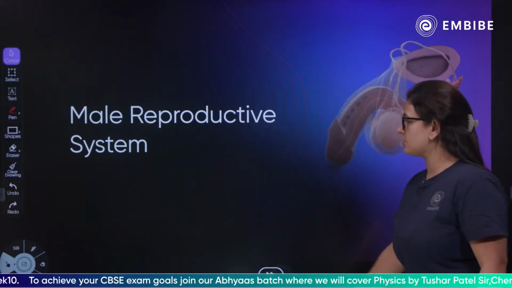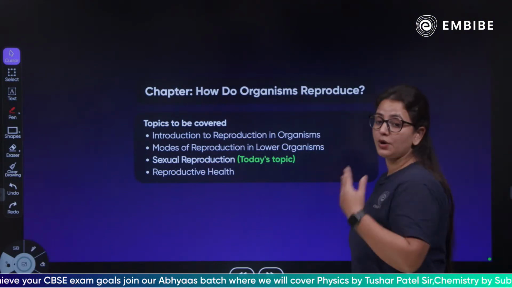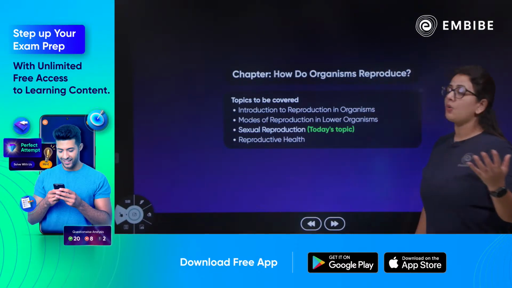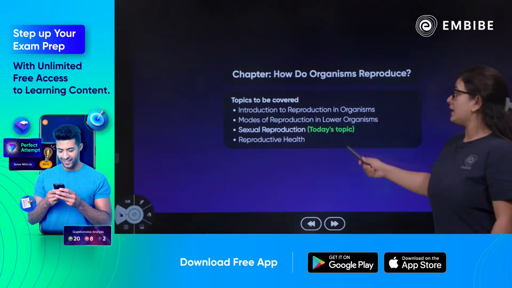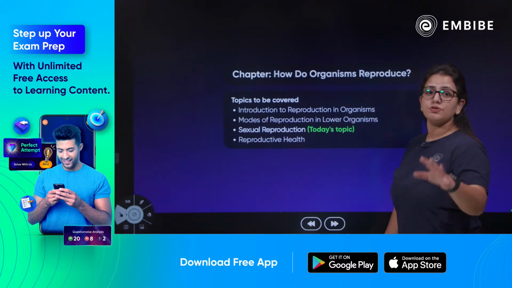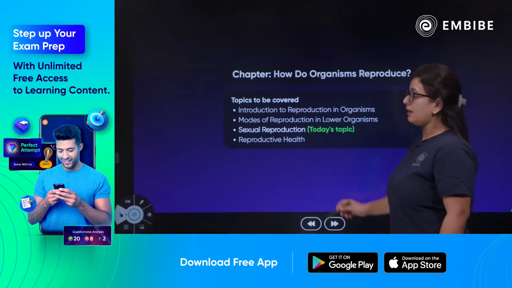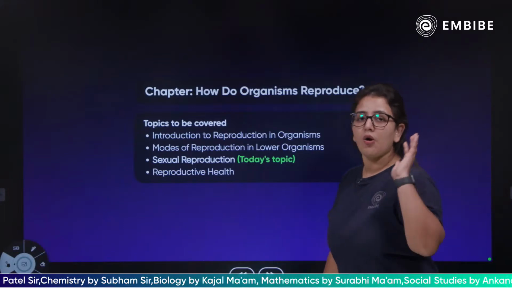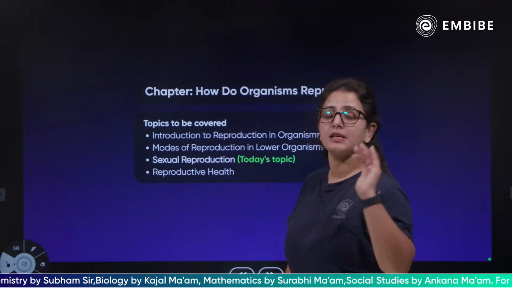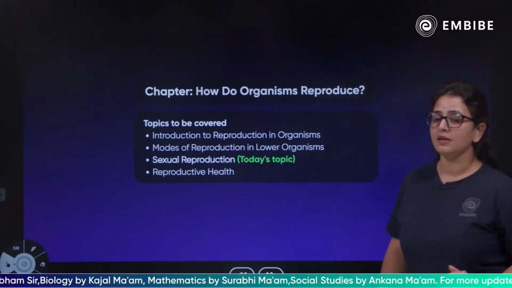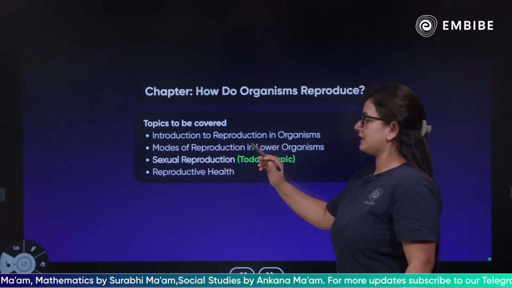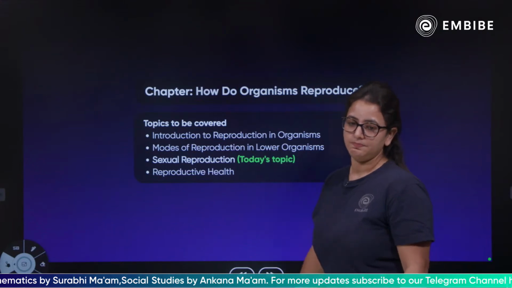The very first thing, children: the chapter which is going on right now is How Do Organisms Reproduce. The topics to be covered under this chapter are introduction to reproduction in organisms, which we have already discussed, and modes of reproduction in lower organisms. Everything has already been discussed. If you have missed any session, please go and watch it in the past Embibe classes. Next, we are on sexual reproduction, and we're going to take up reproductive health in the meantime.